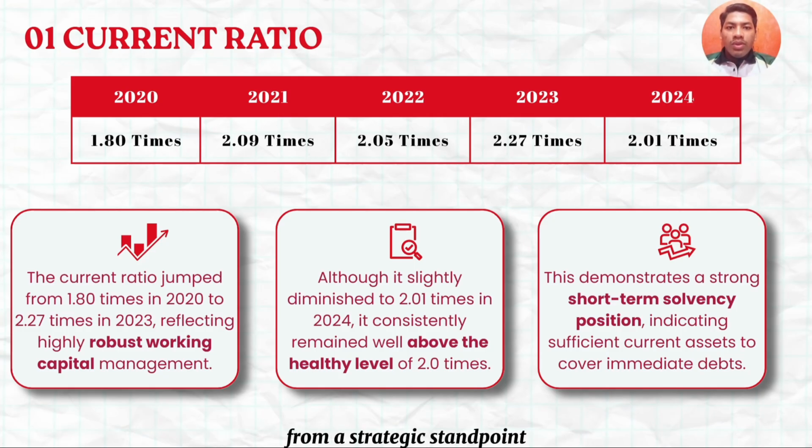From a strategic standpoint, what does this tell us? Because the ratio remained consistently and healthily above the benchmark of 1.0 or 2.0 times throughout all 5 years, it proved that the firm possesses more than enough liquid assets to comfortably cover its immediate debt obligations. This upward trajectory up to 2023 represents an improvement in our working capital management and reflects enhanced short-term financial stability.